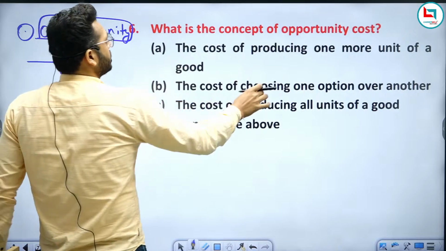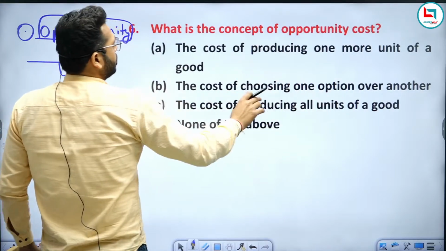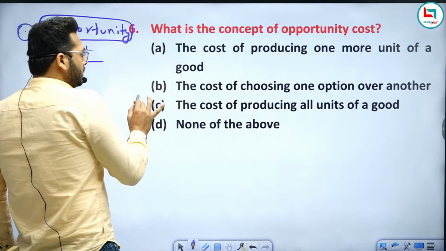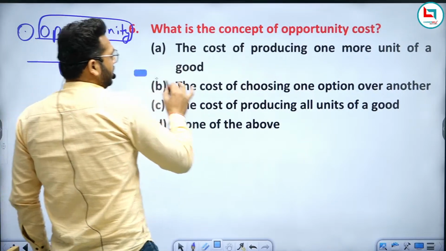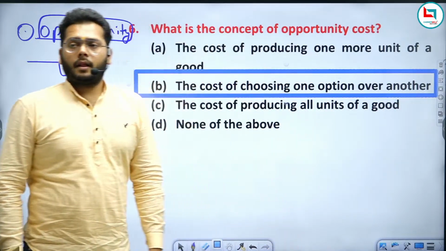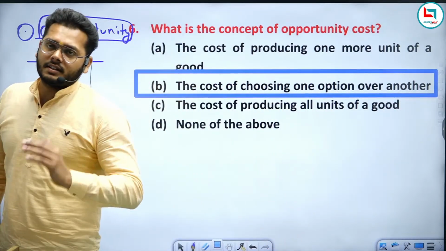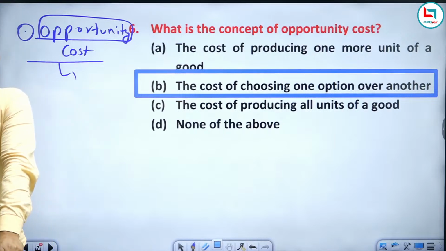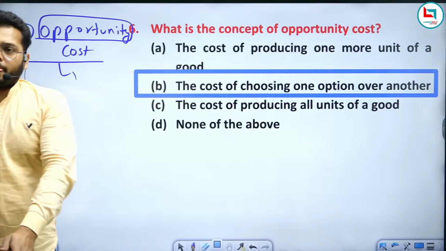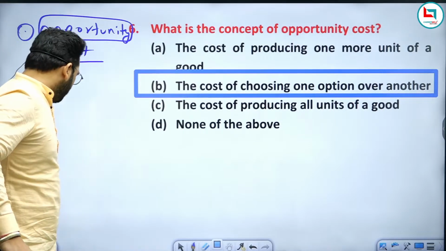So the cost of choosing one option over another, the cost of producing all units of a good, or the cost of producing one more unit of a good. This will be your right answer: the cost of choosing one option over another. It means you are sacrificing another option and choosing one option, right? Am I clear to everyone? Clear? So now let's move to another question.